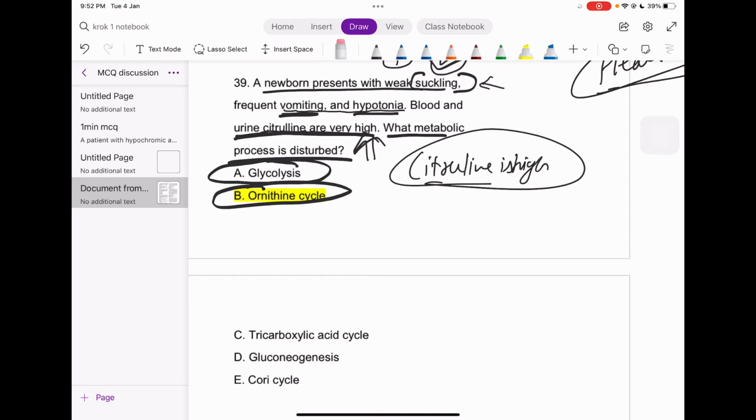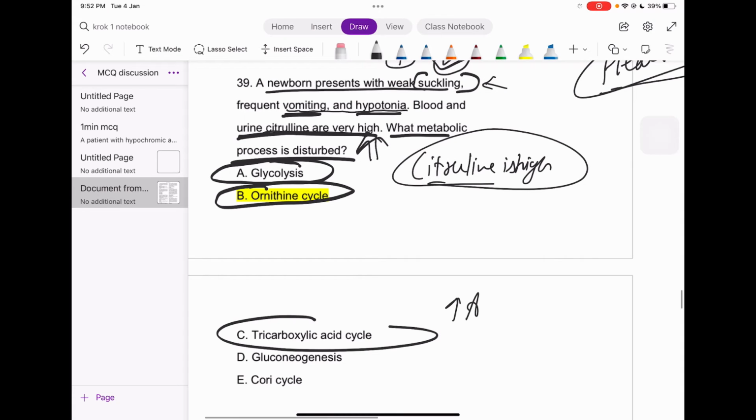The other one is the TCA cycle. If the TCA cycle is inhibited, then there is an increased amount of acetyl CoA, or there must be excretion of pyruvate. Thereafter, gluconeogenesis. If you use some common sense, a newborn doesn't even need gluconeogenesis itself.